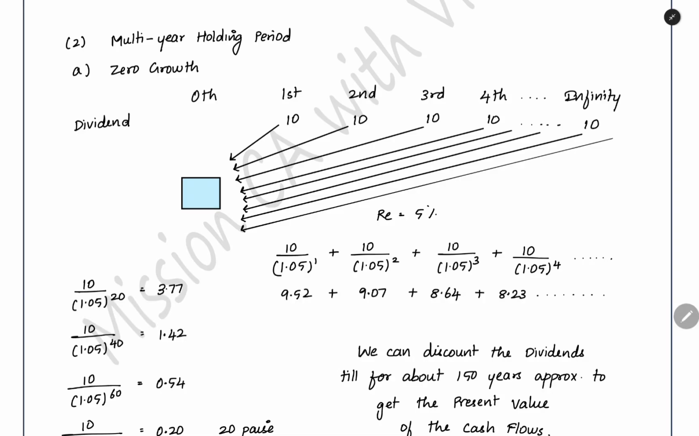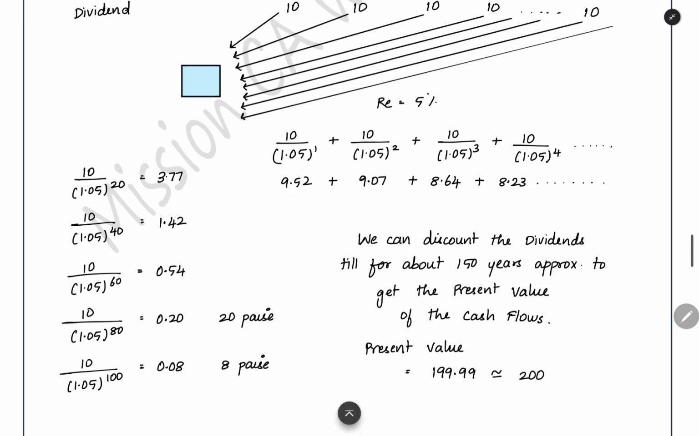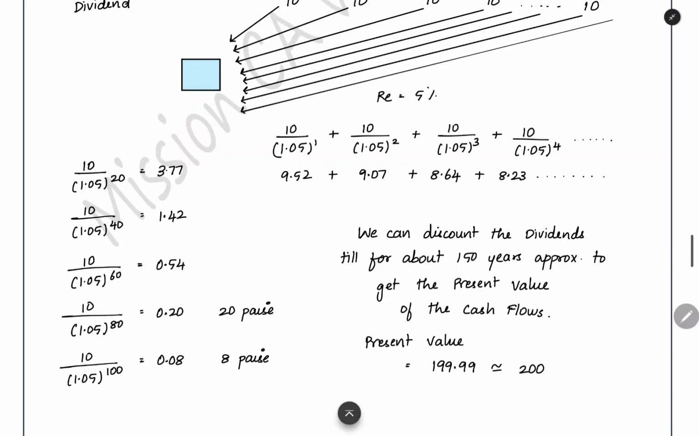Now how to calculate the present value of all this 10? You can either do it using a calculator. This 10, pull it back 1 year. This 10, pull it back 2 years. This 10, pull it 3 years back, this 10, pull it 4 years back. Like that you can do till infinity. That is not possible, but you can do it for a reasonable period. For 1 year, at the end of the first year, when you are getting 10 rupees, at a required rate of return of 5%, the present value is 9.52.